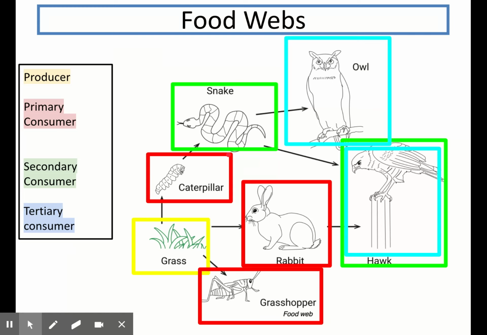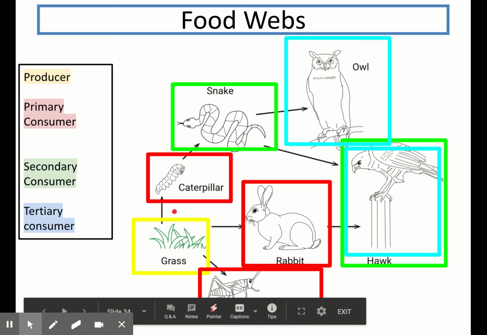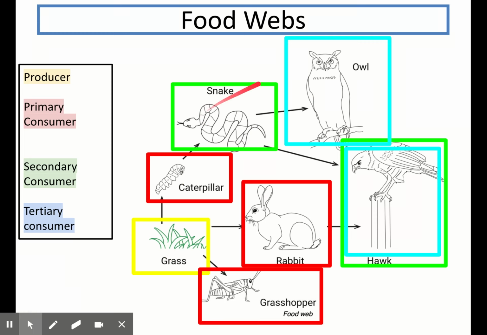Finally, if a question was trying to be difficult, it might ask you to highlight the organism, which is a tertiary consumer, or organisms. Tertiary just means third. Now, it was quite obvious that the owl was a tertiary consumer from the definition. As you can see, the chain goes grass, producer, caterpillar, which is the primary consumer, snake, which is the secondary consumer, and then owl, which is the tertiary consumer.